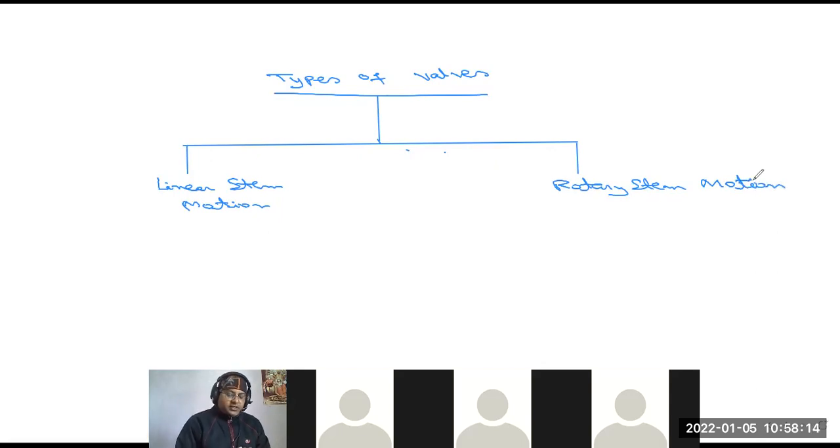So first we classify into two categories: one is linear stem motion, another one is rotary stem motion.